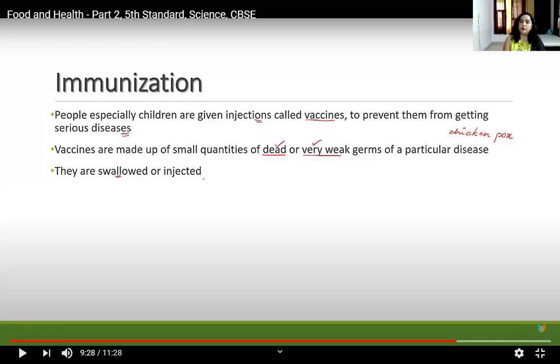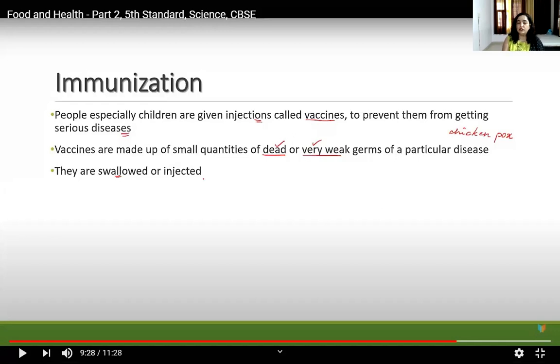Once you get infected with a particular thing, you will have the immunity to fight back. For example, if you are suffering from a cold, you go to a doctor and take antibiotics and everything. There is a course of a week, or 5 days. And after that medicine, for a few months we will not suffer from it. Why? Because now your body is immune. Now the body has enough immunity to fight if any type of bacteria or virus attacks you again. So your WBCs have become strong now.